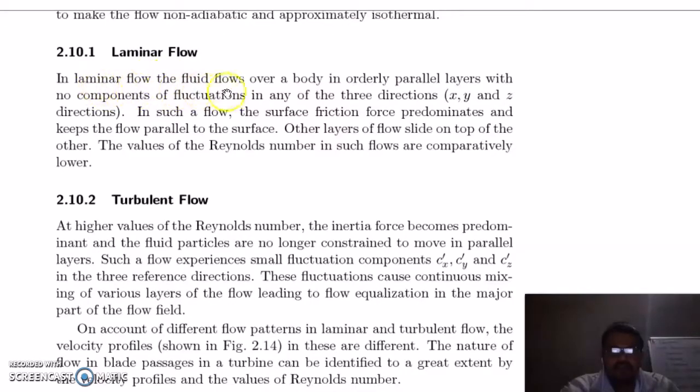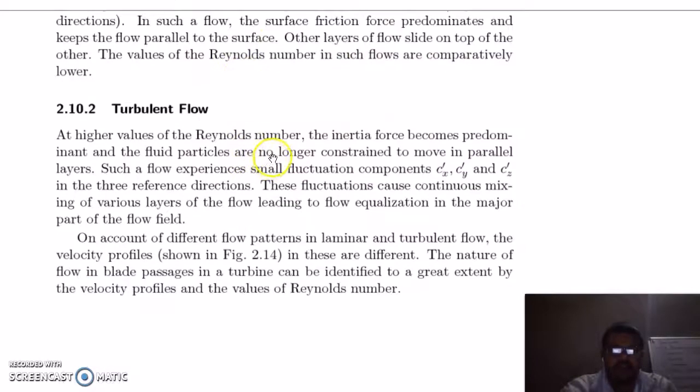Laminar flow: the fluid flows over a body in orderly parallel layers with no fluctuating components in any of the three directions x, y and z. In such a flow, the surface friction force predominates and keeps the flow parallel to the surface. The values of Reynolds number in such flow are comparatively lower. Turbulent flow: at higher values of Reynolds number, the inertia force becomes prominent and the fluid particles are no longer constrained to move in parallel layers.